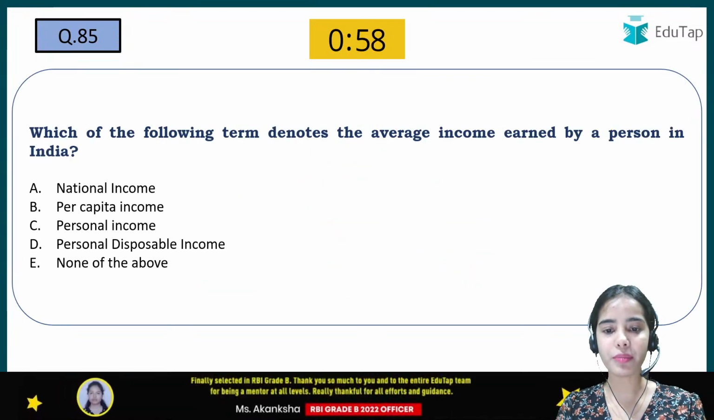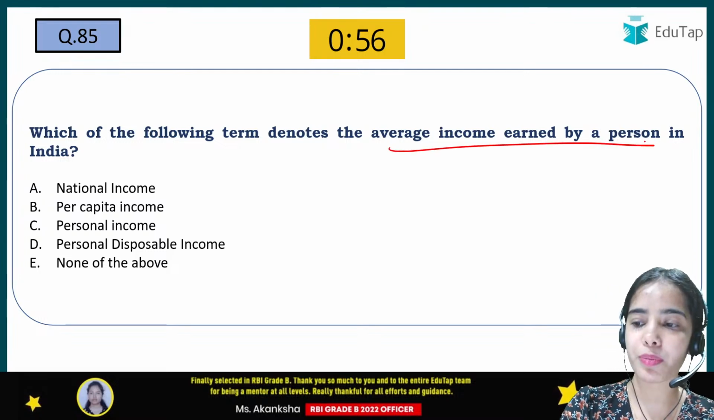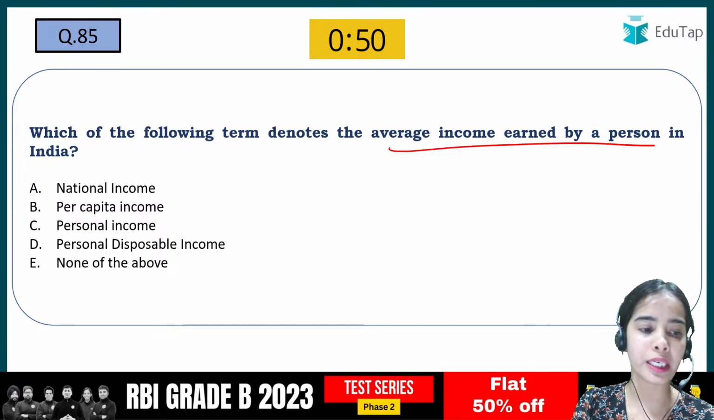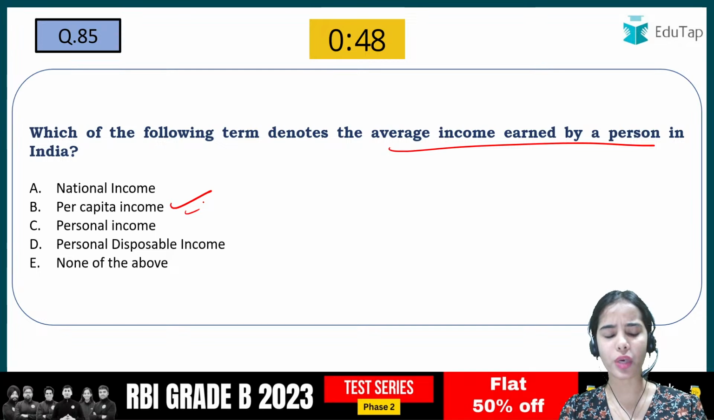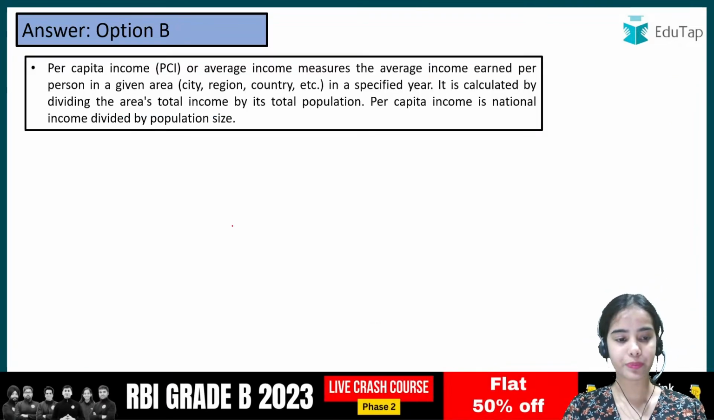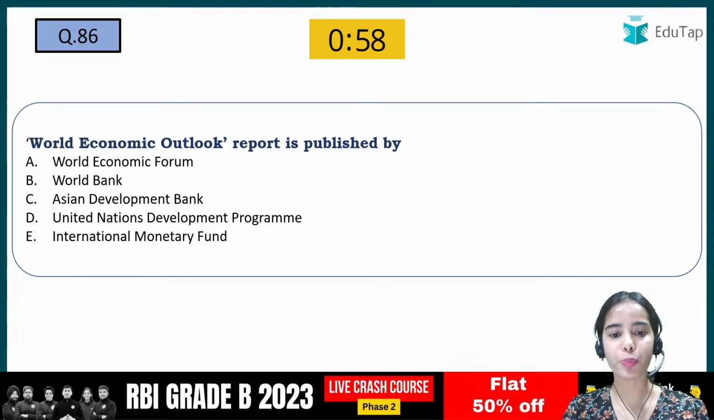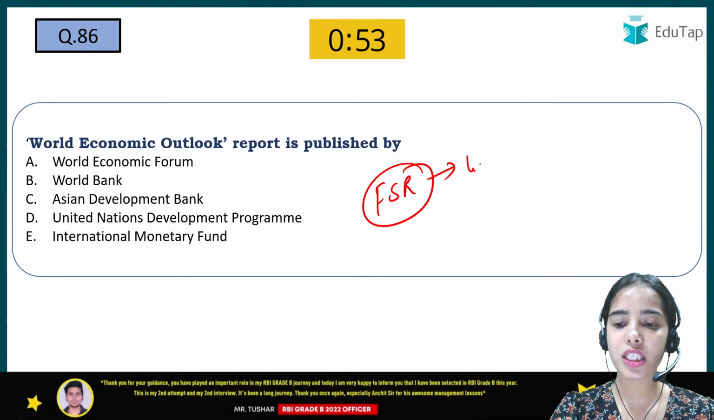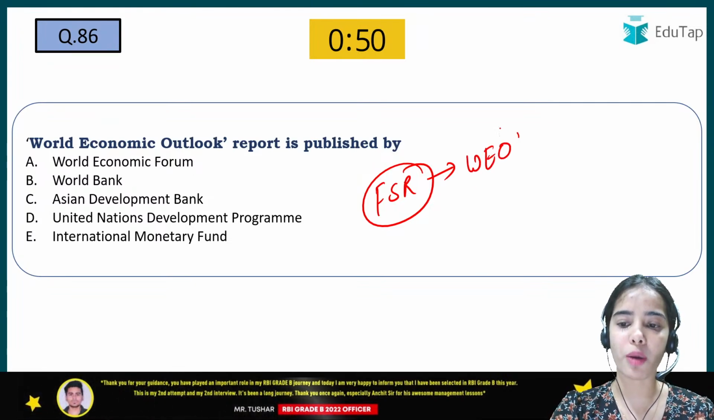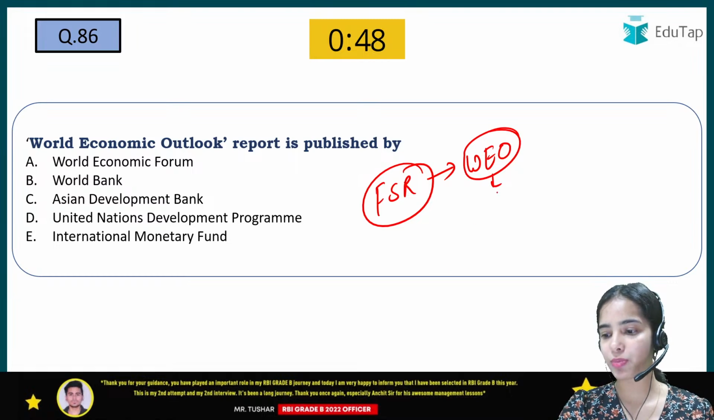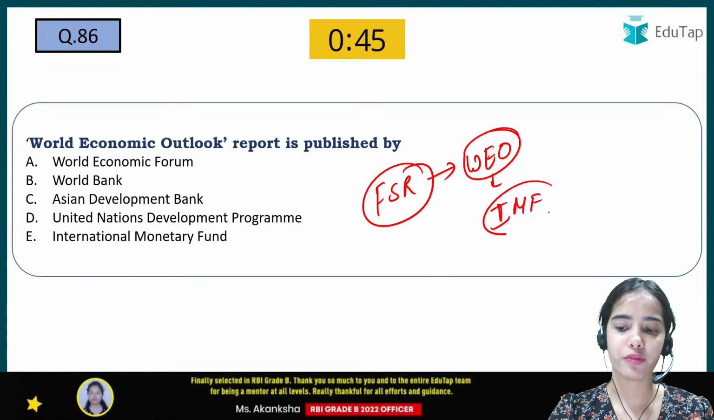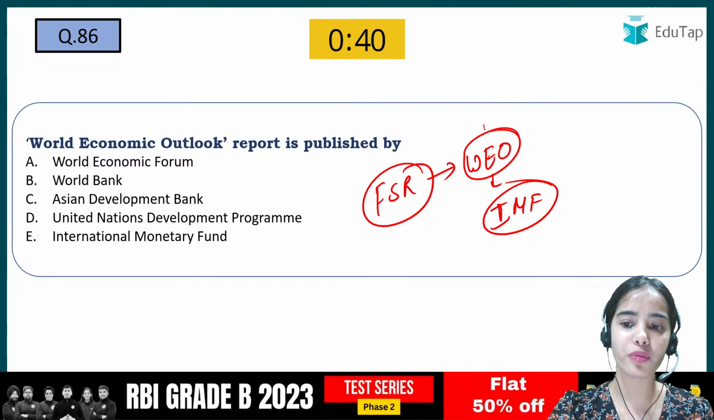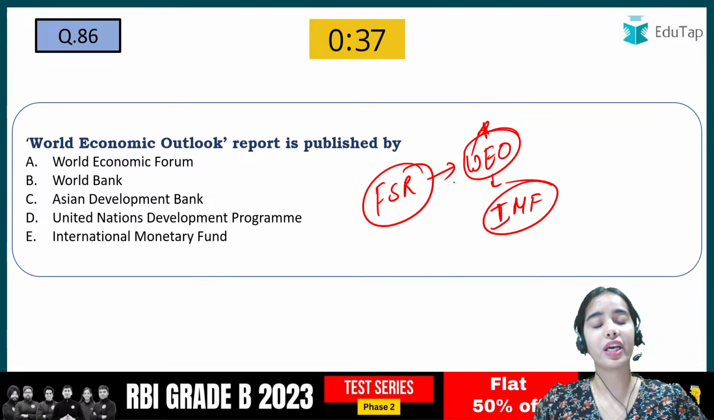Which of the following term denotes the average income earned by a person in India? So average income earned per person or average income earned by a person in India. So that is per capita income, very easy. Okay, so that is per capita income. Okay, World Economic Outlook report is published by. So recently in the financial stability report, the percentages were mentioned from the World Economic Outlook report that is released by the International Monetary Fund. Okay, so we are going to discuss what that percentage was that was discussed from the World Economic Outlook. But you should be aware about such kind of reports.